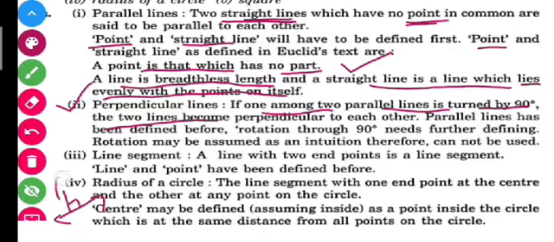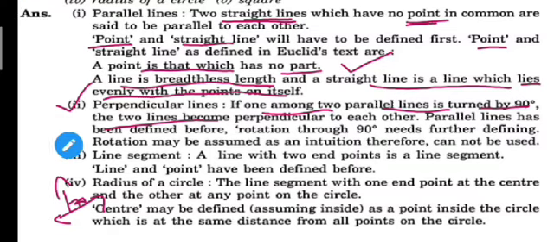Parallel lines have been defined before. Rotation through 90 degrees needs further defining of rotation. Okay, it is very simple. You can also write down the definition in your own way. I have just written these definitions in somewhat detailed form. So here it is written that if you have two parallel lines, and one of them is turned or rotated by 90 degrees, these two lines will become perpendicular. Very simple. Parallel lines you have defined in the first part here. And rotation, I think you know that. What do you understand by rotation?